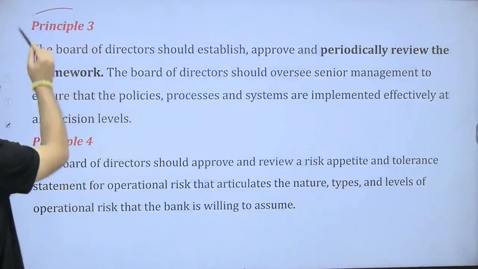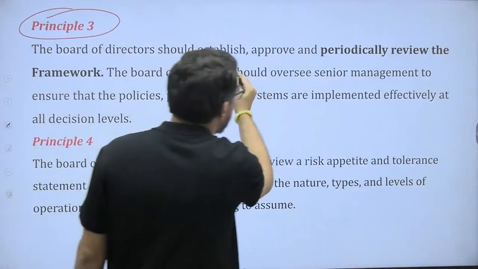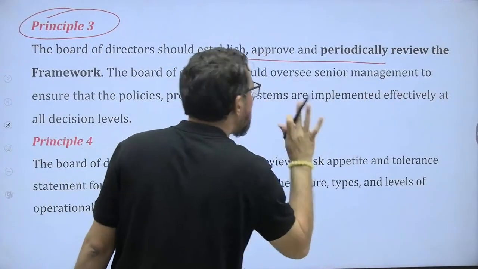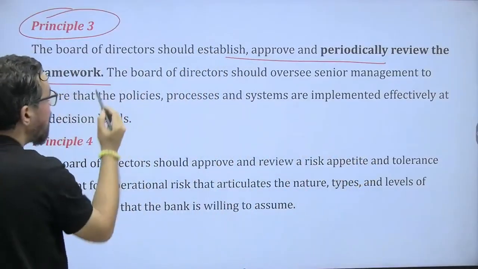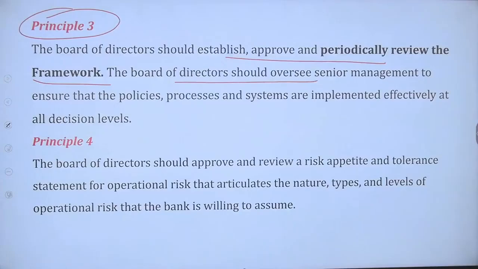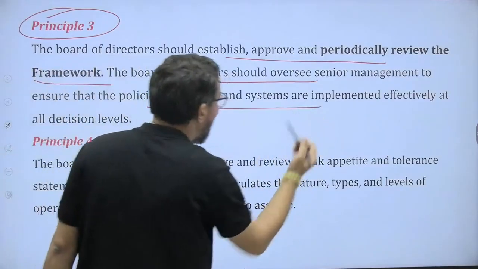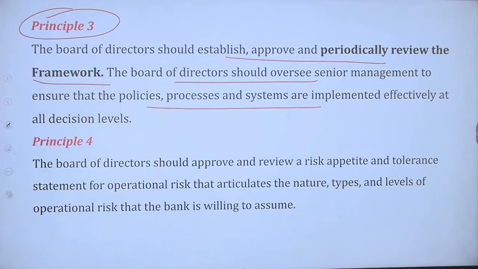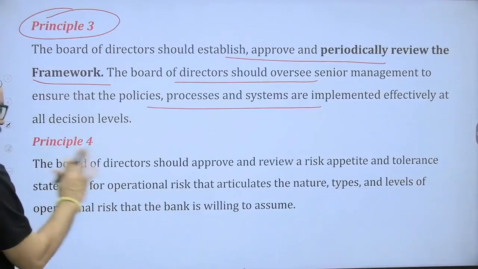Third one is the board of directors should establish, approve and periodically review the framework. The board of directors should oversee senior management to ensure that policies, processes and systems are implemented effectively at decision level.